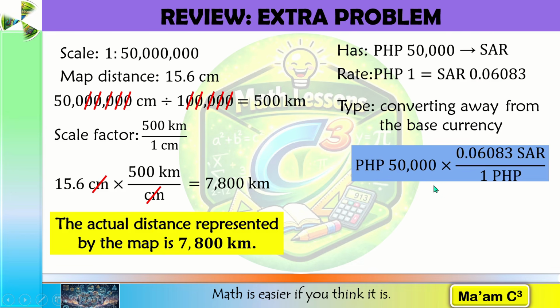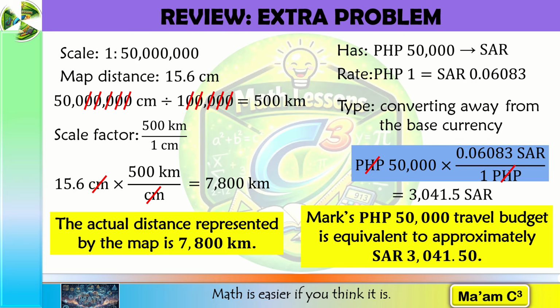In this manner, I can cancel the Philippine peso, and 50,000 times 0.06083 is 3,041.5 Saudi riyals. Therefore, Mark's travel budget is equivalent to approximately 3,041.50 Saudi riyals. Notice that both questions involve conversion. In the first, we converted a map measurement into an actual distance. In the second, we converted one currency into another.